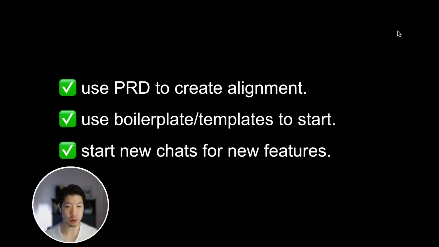And the last thing is to start new chats for new features. This keeps the context tight. It also reduces the room for the AI to make a mistake, such that when it makes one mistake, we can quickly correct it instead of letting the errors compound and pile up to a point where we really don't know how to fix the errors anymore.